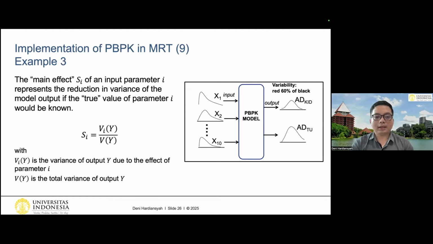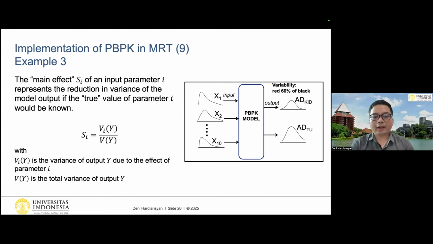It is just a ratio between the variance of output Y due to the effect of parameter i divided by the total variance of output Y. So you can imagine that this number is actually the percentage, the proportion of the importance of a certain parameter to the variability of the output. So let's say like this.